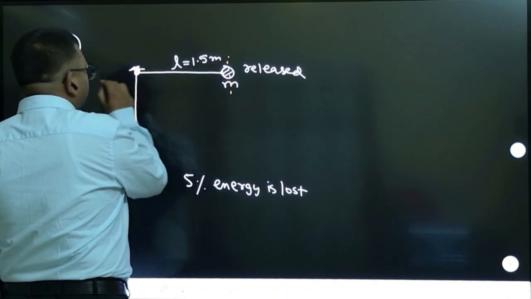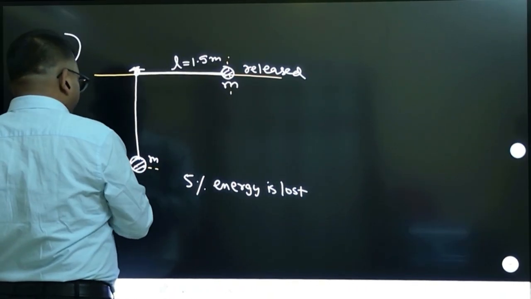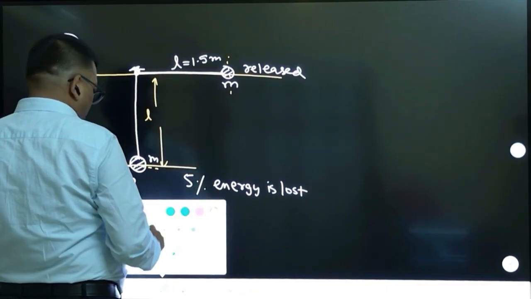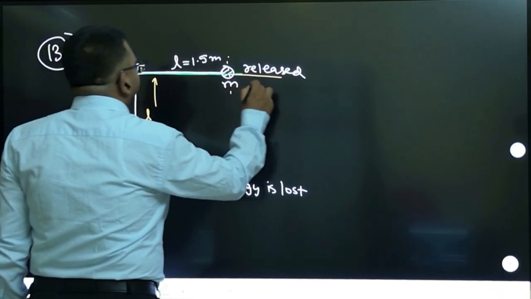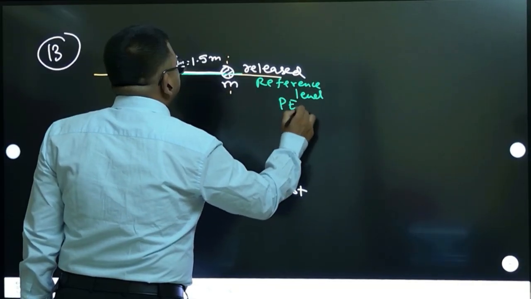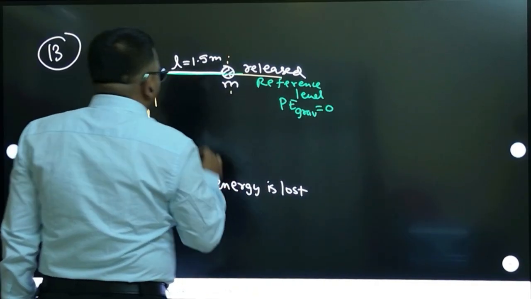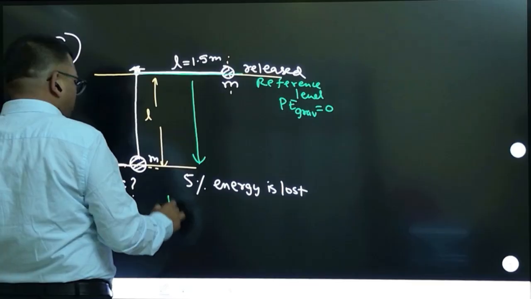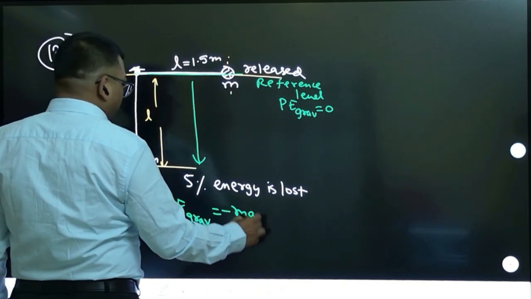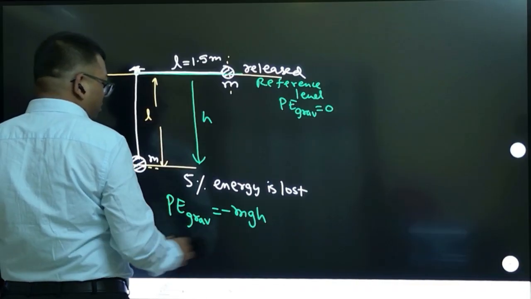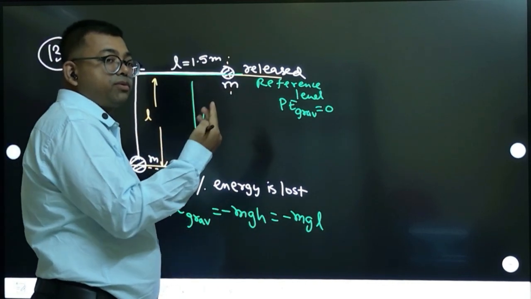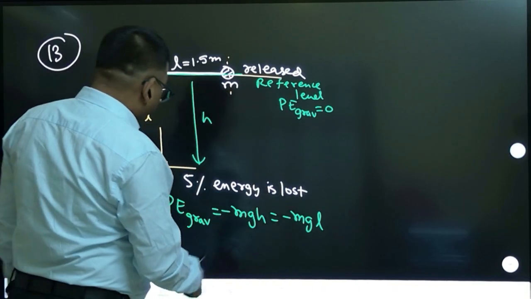So note that this is the initial level and this is the final level. The distance between these levels is L only, right? Suppose I take this as the reference level, then gravitational potential energy is 0 there, and I am going down now. For the down position, the gravitational potential energy I have to write as minus mgh. This height h is the same as the length, so this is minus mgl. Remember, if you go above the reference, you write plus mgh. If you go below the reference, you write minus mgh.